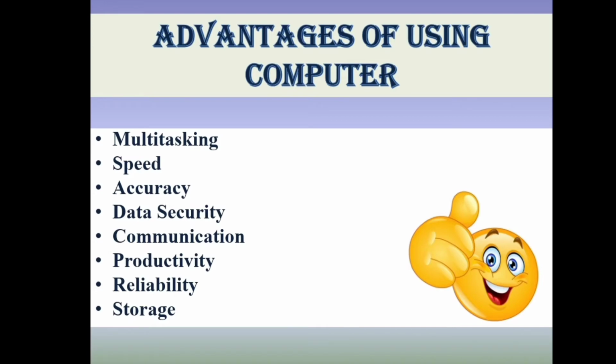Now, next advantage is accuracy. Obviously, the same example I'm repeating here, like if you are doing a calculation in your copy, still there are chances that you will get a wrong answer, an incorrect answer. But it will never happen with the computer. If you're putting correct digits, it will give you correct answer. Thus, we can say that computer provides accuracy in output.